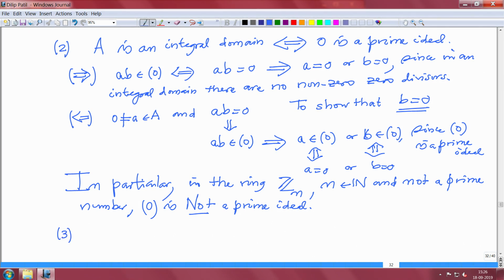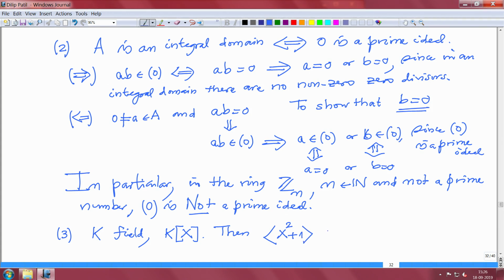Now let us take a field, K is a field, and let us take a polynomial ring over K in one variable. Then just look at the ideal generated by x square plus 1.